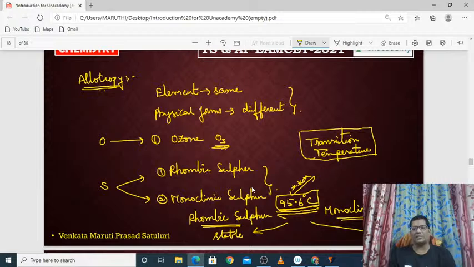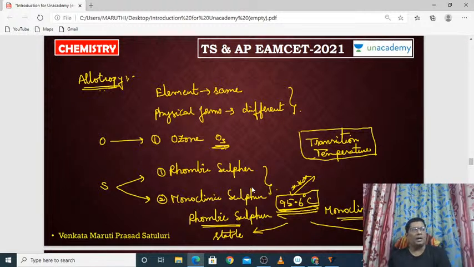What is the meaning of transition temperature? At the transition temperature, 95.6 degrees Celsius, what will happen? Rhombic sulfur converts to monoclinic or monoclinic sulfur converts to rhombic sulfur. So that particular temperature is called the transition temperature.